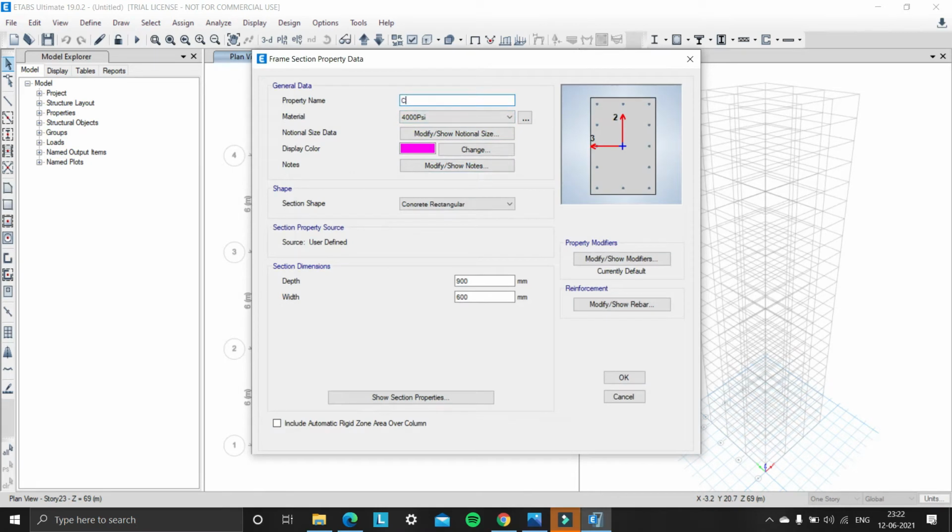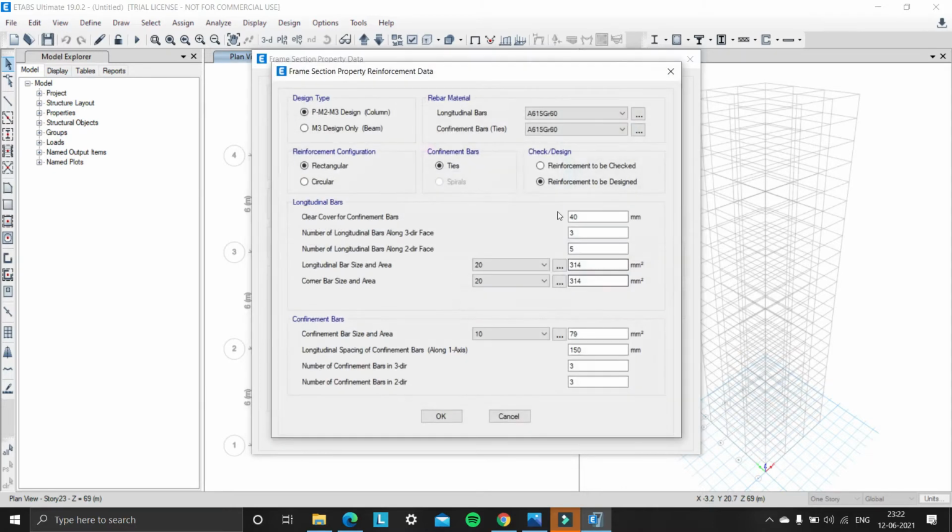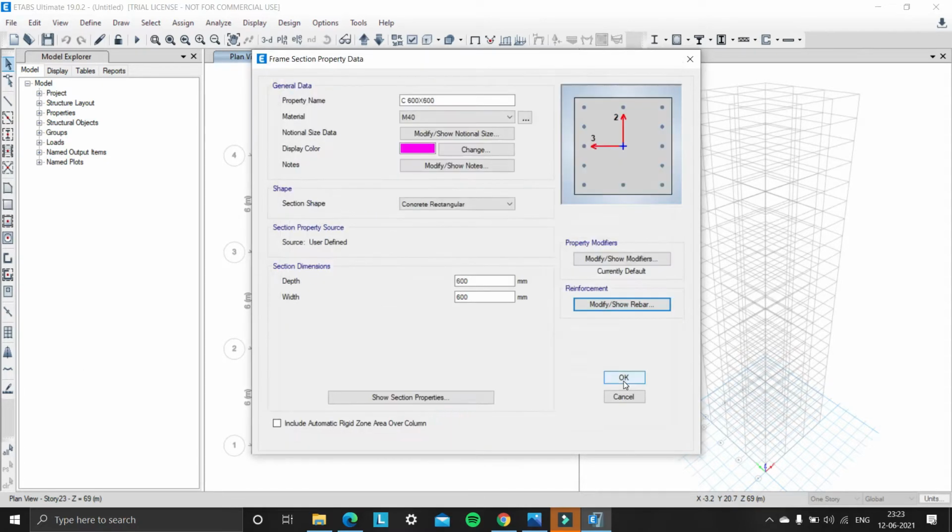and column of 600 by 600, and material type M40, depth is 600 mm and width is 600 mm, reinforcement modifier show rebar, and design type column and longitudinal bars as HPST 500, confinement bars as mild 250. So click on OK, click on OK.